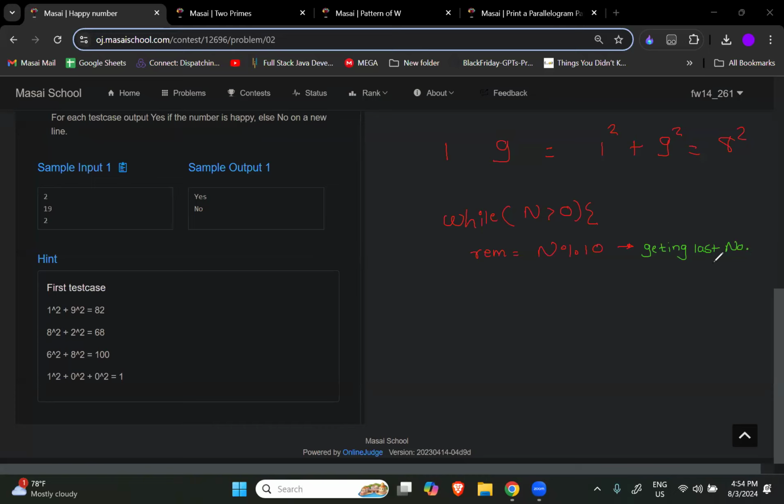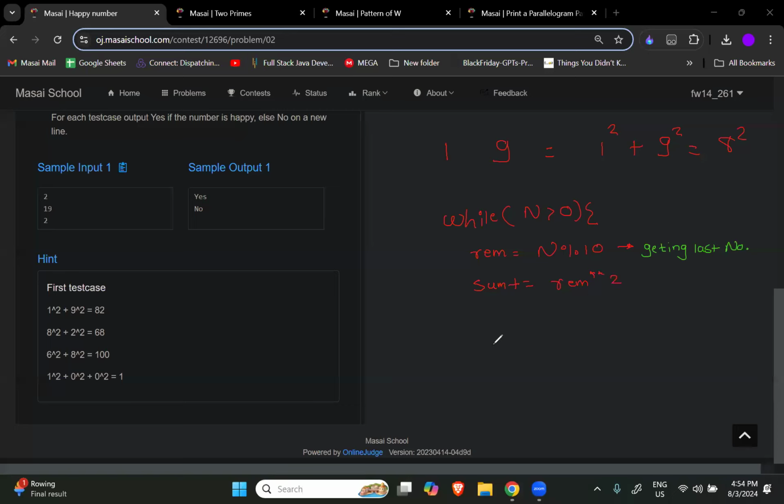And what do we have to do once we get the number? Come on, tell me. Once we get the number, what will we do with it? Obviously, make a square of that number and add it into the sum. So what I will do: sum plus equal to the square of that number. So remainder squared, and add it into sum.